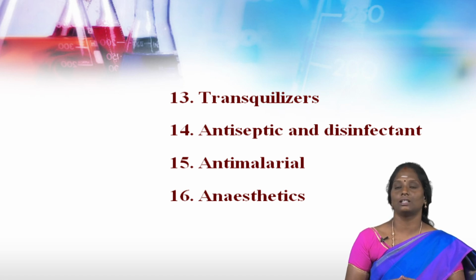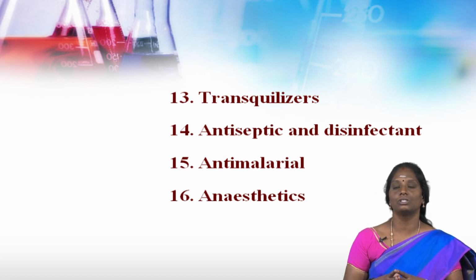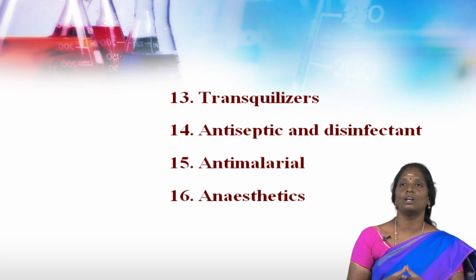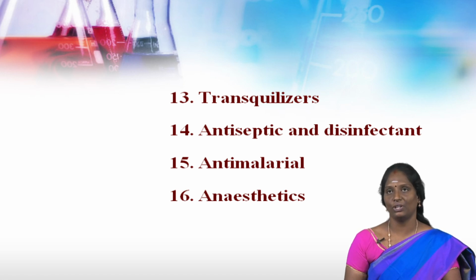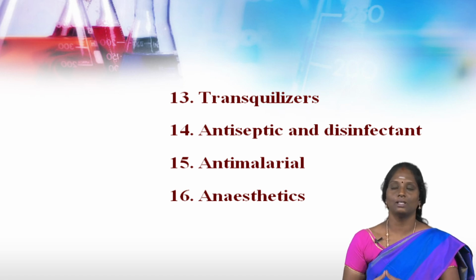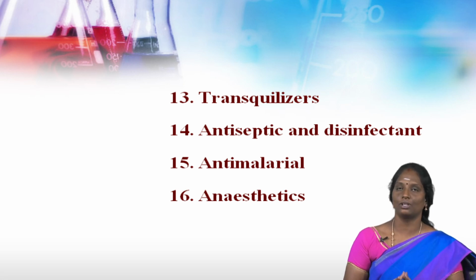The volatile anesthetics may be applied through the open mouth using a simple mask, as we can see in real life. Example, chloroform, ether, cyclopropane, etc. The non-volatile anesthetics may be administered parenterally or intravenously. They induce anesthesia very rapidly. This is used for cesarean purposes. Example, thiopental sodium, propanidid, etc.